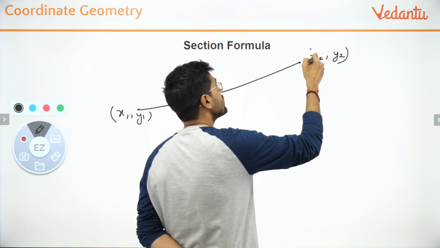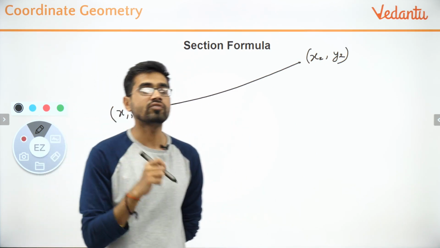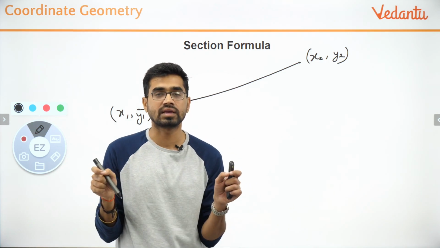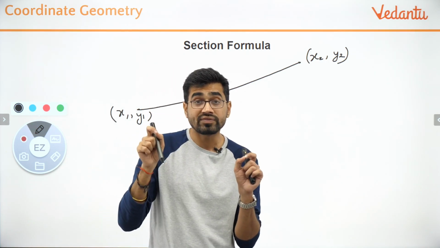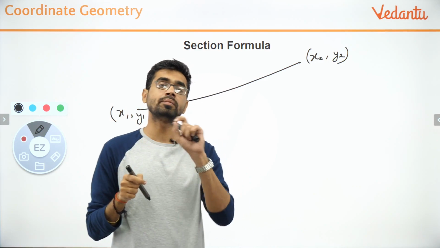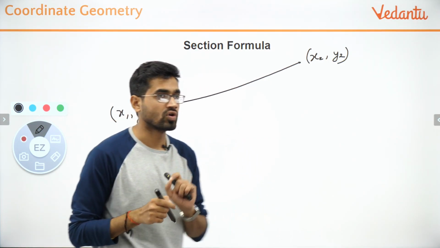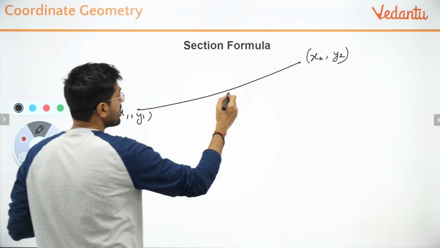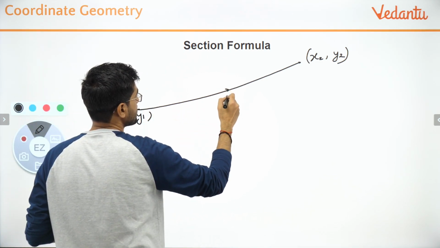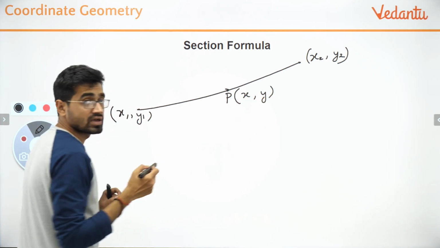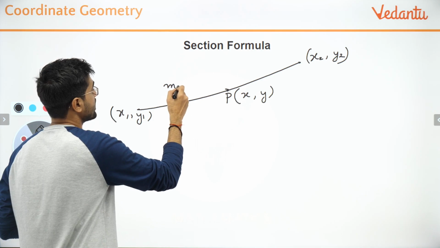Understand that the section formula states that the point which divides a line segment in some ratio, you can find its coordinates using this formula. Consider that the point P is x comma y, and suppose it divides in the ratio m1 is to m2.